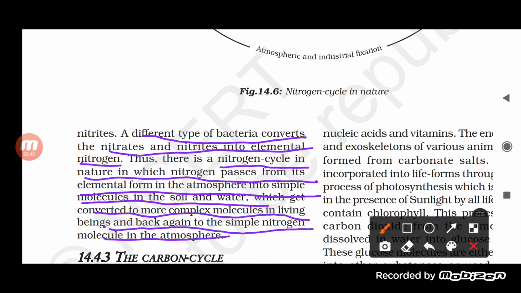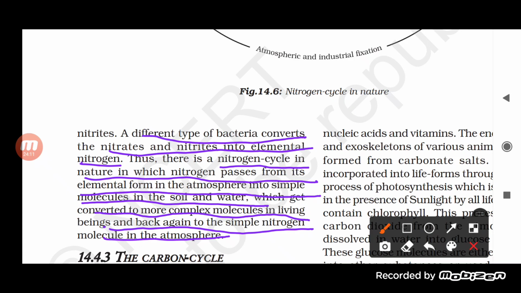Now see here, basically what happens: first of all, the nitrogen passes from the atmosphere, and with the help of bacteria gets converted into nitrate and nitrite, and then with the help of bacteria again, from the nitrite and nitrate, it is converted again into elemental nitrogen.